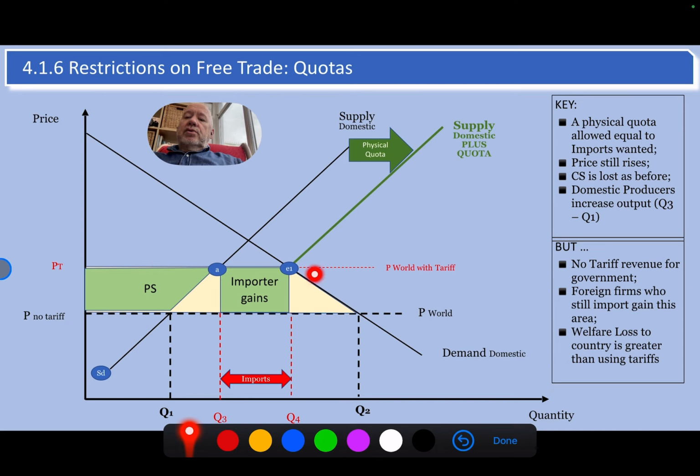So you lose consumer surplus. This is transferred. This is a welfare loss triangle. This is a welfare loss triangle. And this is also a welfare loss to the economy, the domestic economy that has put that quota on. So hopefully that gives you a good idea of how you would analyze, bring in some context, and evaluate the use of quotas.